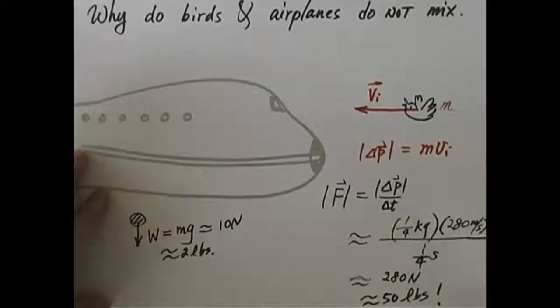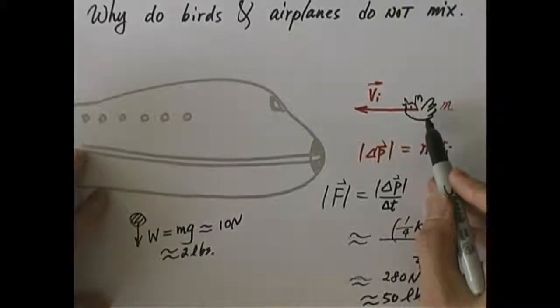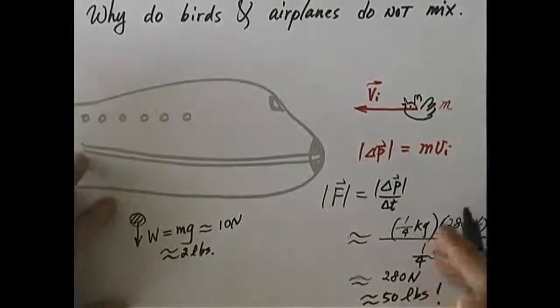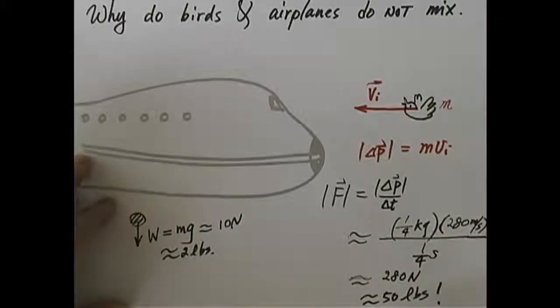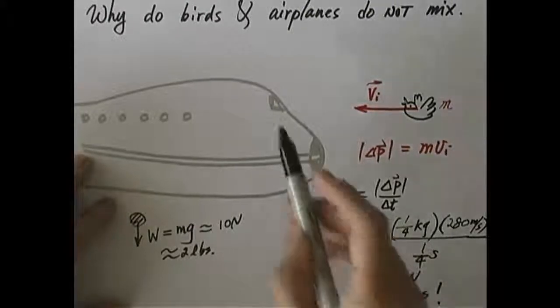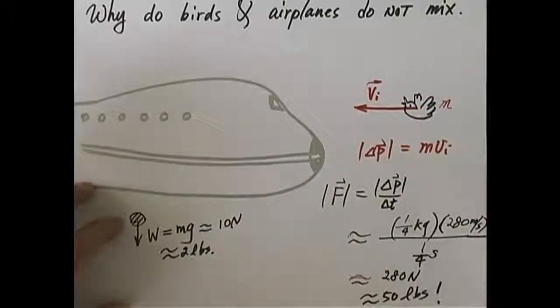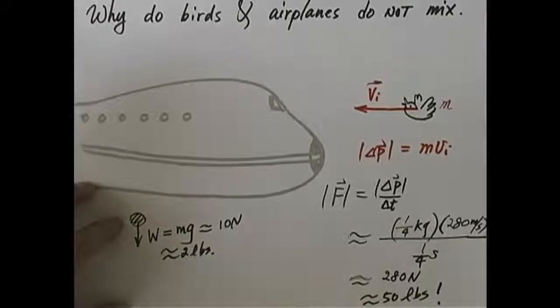Now, don't forget, that bird being so small has a small footprint. Okay, so we're looking at a very small, concentrated area where 50 pounds of force is applied. And what's the problem with that? The problem is the front windshield might actually crack, or even worse, it might break. And if the front windshield breaks, remember who's sitting behind? Yes, the pilot and the co-pilot. Okay? And if something happens to them, we're all dead. Okay? So, what does that tell you? Birds and airplanes do not mix.